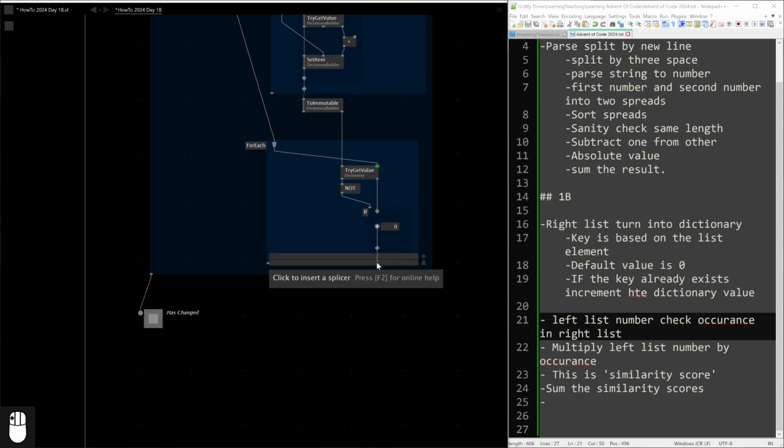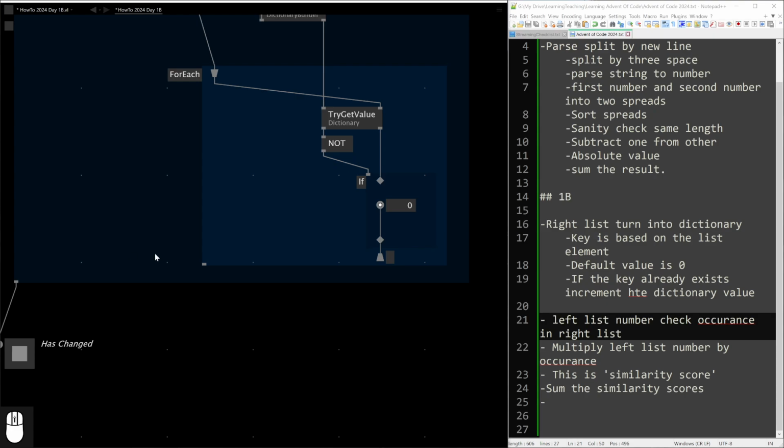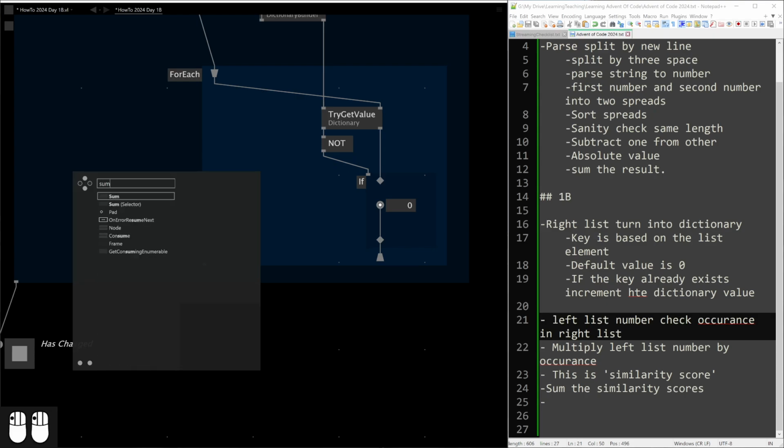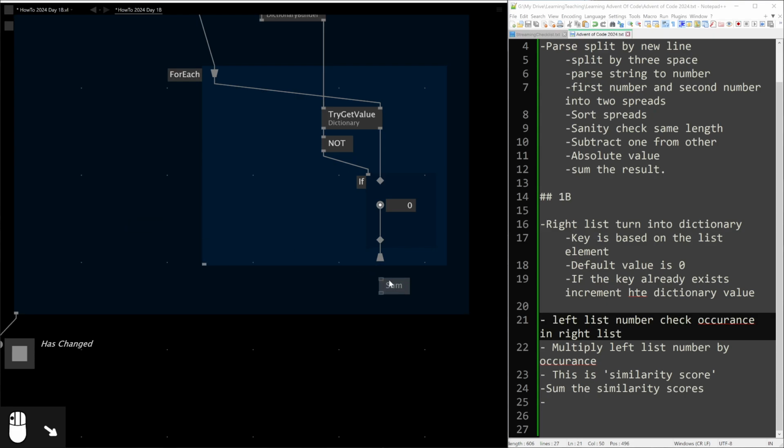So now I'll put that there, and this trapezoid shape, the border control point on the bottom of the for each region, puts things back together in a list. So this takes the input of a list, goes through each item, and puts them back together in a list. And I think I meant to sum that again. And I get 10. Is that correct, or have I messed it up?